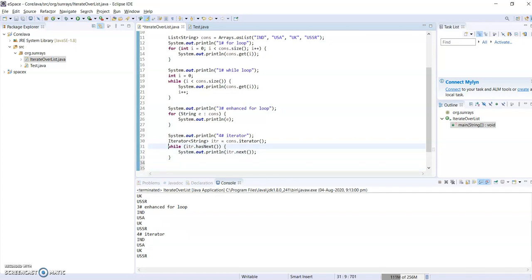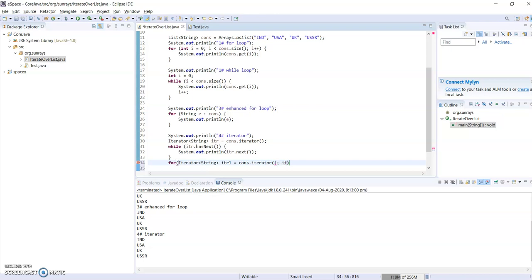We can use a for loop as well. Let me use a for loop. Let me change the variable, it's a duplicate. Here I initialized this iterator with the iterator object.